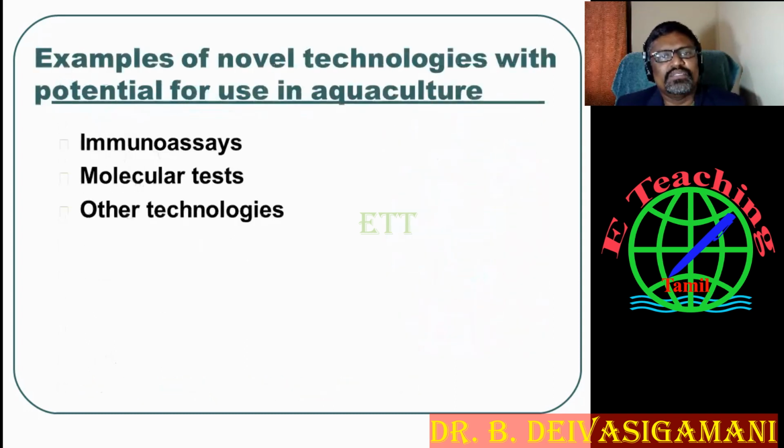So my dear friends, these are some challenges in how we diagnose diseases. There are also some novel techniques with potential use in aquaculture. Immunoassays. Already I told you what immunoassay means. Enzyme-linked immunosorbent assays, that means ELISA. Some immunoblotting techniques are also there. Immunohistochemical methods also. These are very good novel techniques to identify pathogens easily and to detect pathogens quickly.